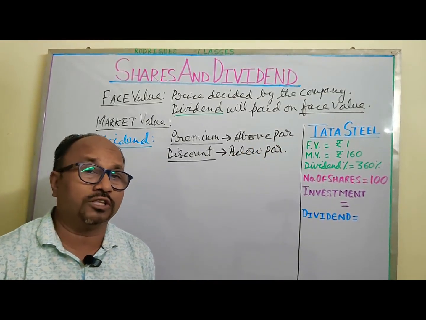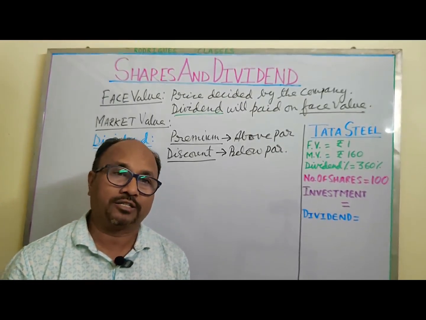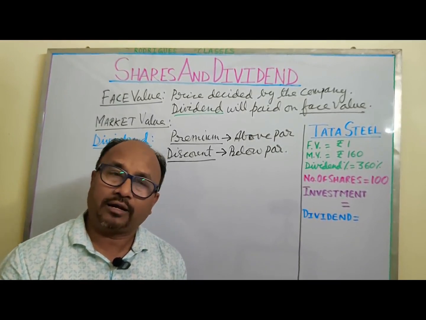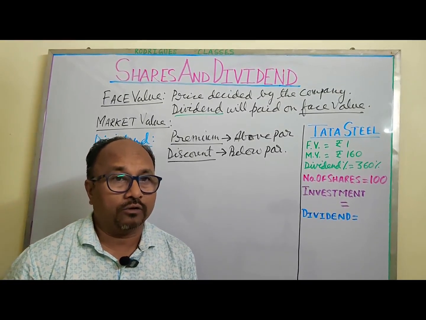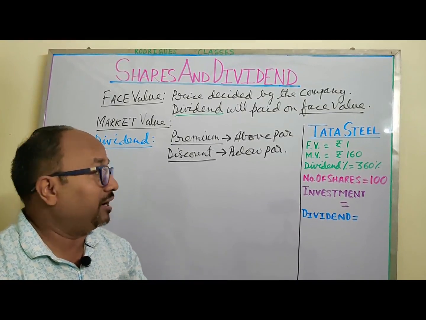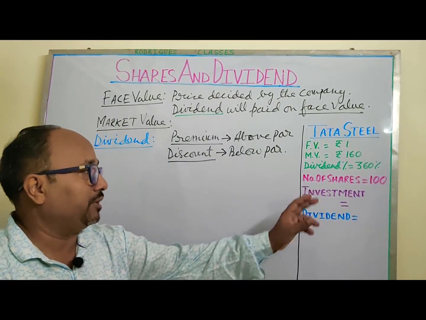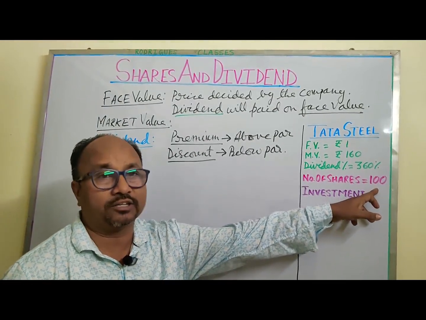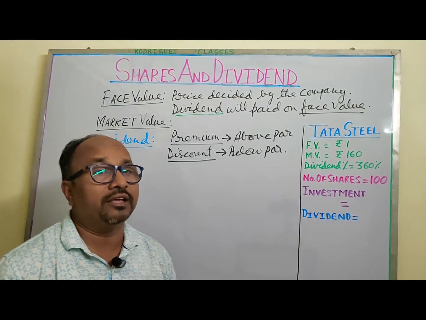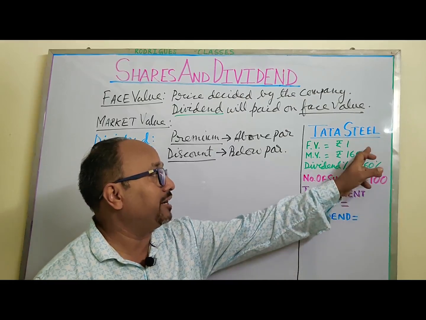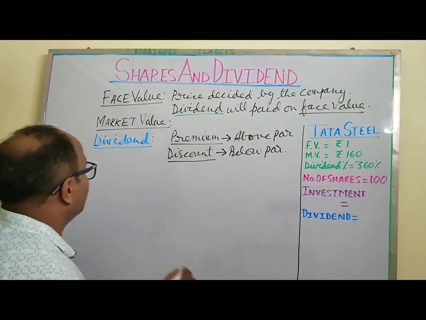So you need to know these terms, because if they are given in the question, you need to relate that above par is premium, so the price will increase, and below par is discount, so the price will decrease. Now we will see some other things, like how we come to the formulas. For example, if a person is buying 100 shares of Tata Steel and the market value is 160, you know that the money he will have to spend is 100 multiplied by 160. So we get the investment formula.